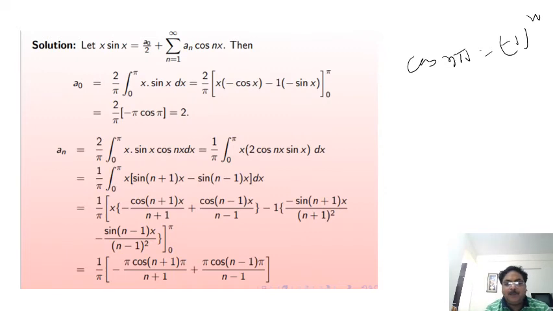Now apply the upper and lower limits. All sine terms are 0. You are left with 1 by pi, minus pi cos n plus 1 pi upon n plus 1 plus pi cos n minus 1 pi upon n minus 1.